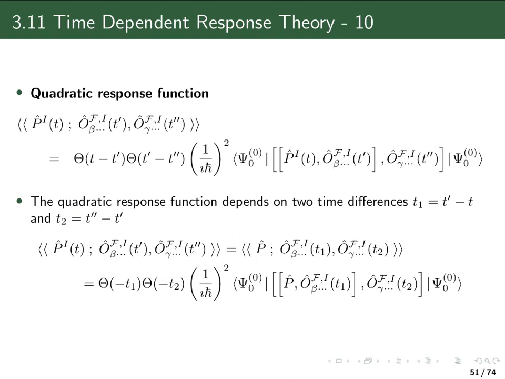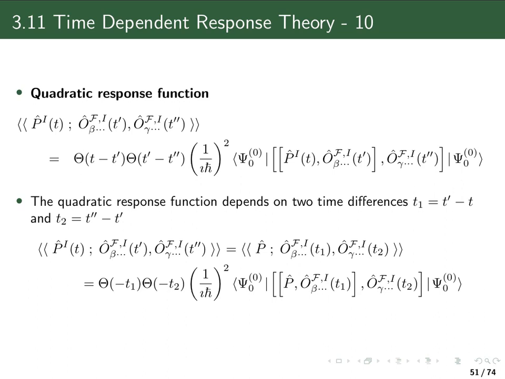So in the same derivation we can write this now to be just the linear response function of P, and then the two perturbation operators, where one is depending on the first time difference and the other one is on the second time difference. Now this expression here is an expression for the quadratic response function in the time domain.